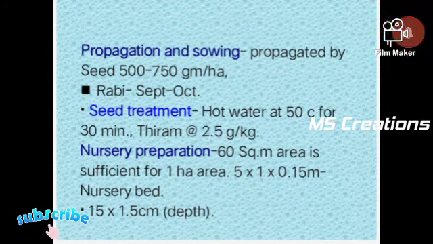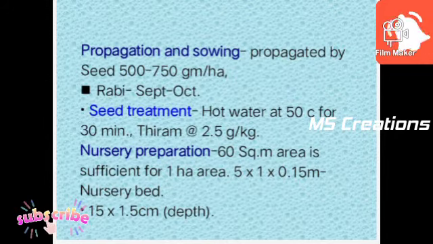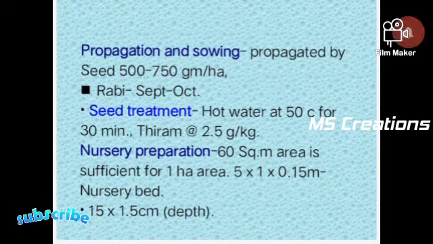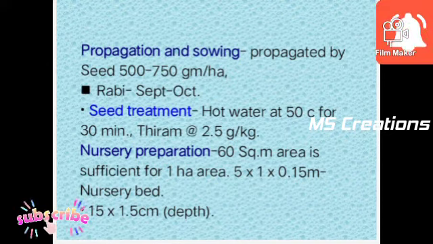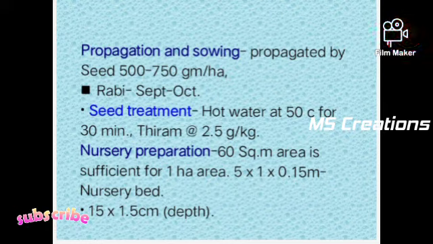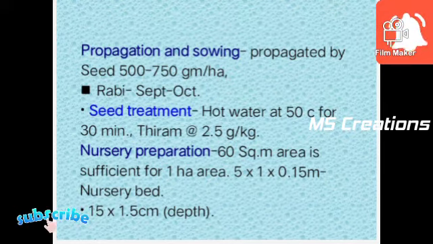In a nursery, we prepare the raised bed. The ideal size of a raised bed is 5 meter in length, 1 meter in width, and 0.15 meter height, that is 15 centimeter height of a nursery bed. On the bed, we place seed at a proper depth, that is 1.5 centimeter, not below that.